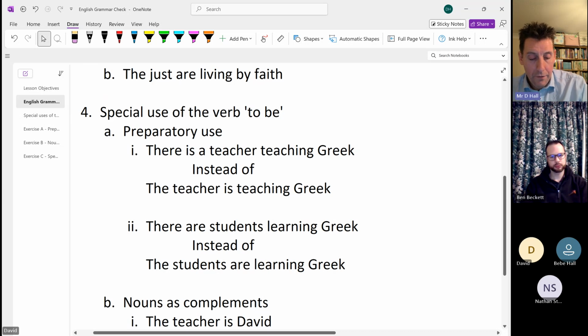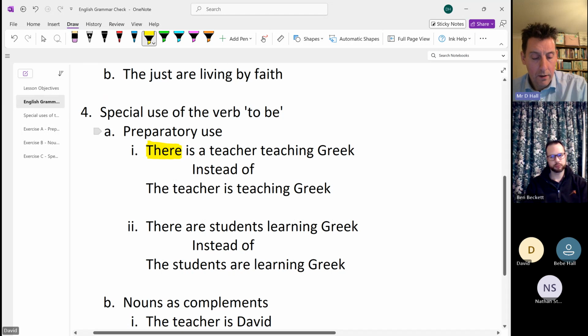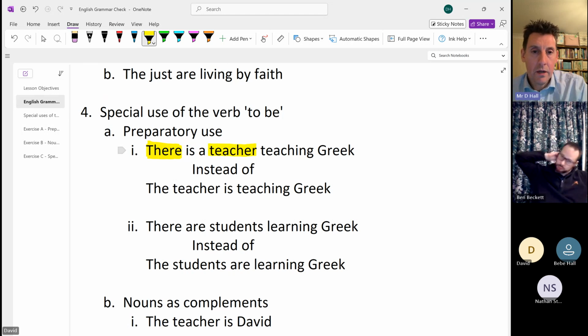If I use this sentence here, I'll highlight it, this is an indication of its preparatory use. So we use there here: there is a teacher teaching Greek. Now we've got the verb to be in here, and we've got the noun really. This sentence is about a teacher and what the teacher is doing. The teacher is teaching Greek, which is what we've got here.